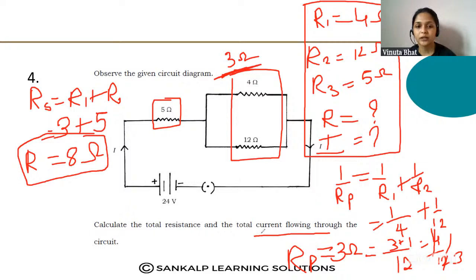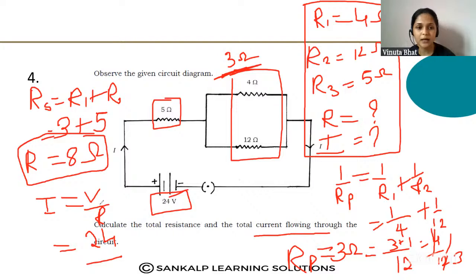What do you have to find out again? I is equal to V by R. You know the formula. V is also given: V is equal to 24 volt. So 24 divided by R, and R here is 8. 8 threes are 24. So I is equal to 3 ampere.